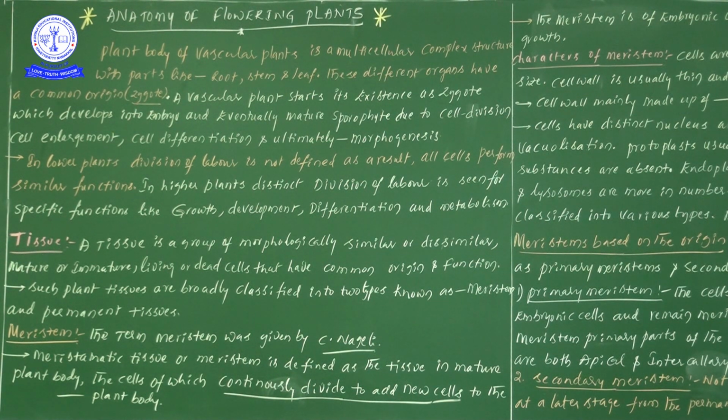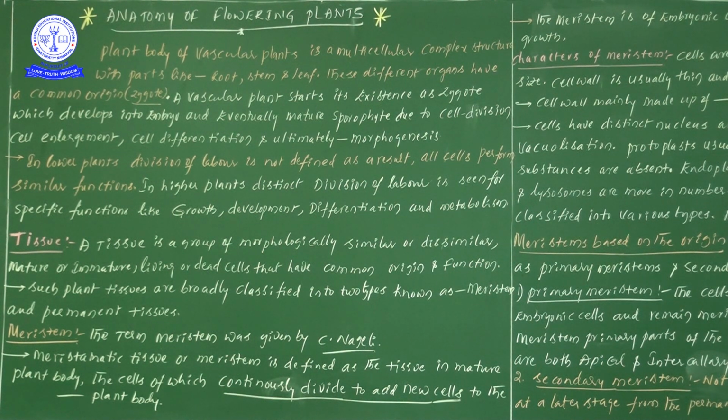What will this tissue do? All the cells in that meristematic tissue continuously divide: one cell, two cells, four cells, eight cells. All these are new cells, which are added to the previously existing old cells.